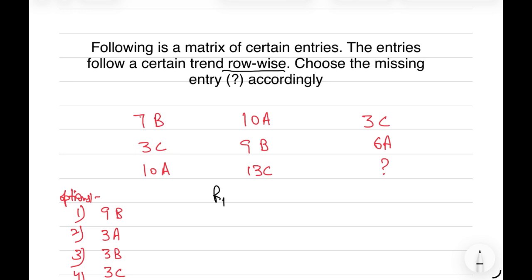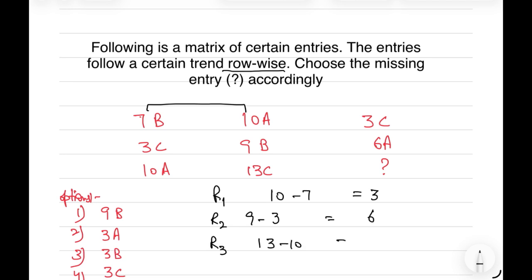Now in row 1 we have 7, then 10, then 3. The difference of the first two, 10 minus 7, which is 3, is in the third place. In row 2, the difference of 9 and 3, that is 6, is in the third place. Correct. Now in row 3, what will be the number? The difference of both, 13 minus 10, is 3. So the number we have is 3.